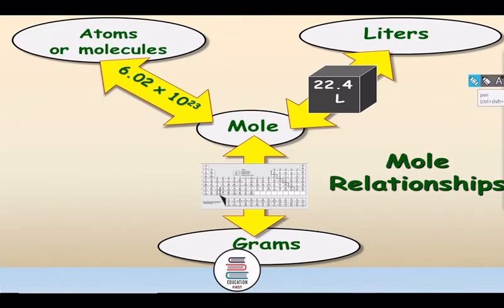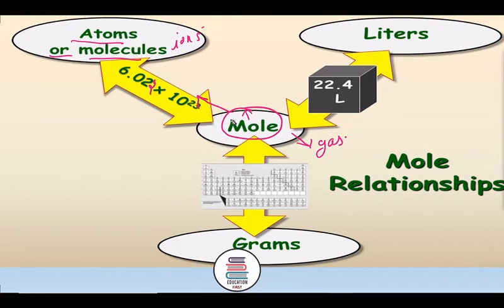Further, we can also see from here, if we are taking mole, it is this much number, 6.022 into 10 raised to power 23 atoms or molecules or ions. This is mole. When the substance taken is a gas, and we are taking 1 mole of gas, then its volume will be 22.4 liter at STP or NTP.